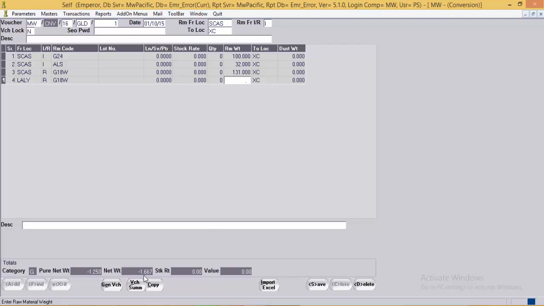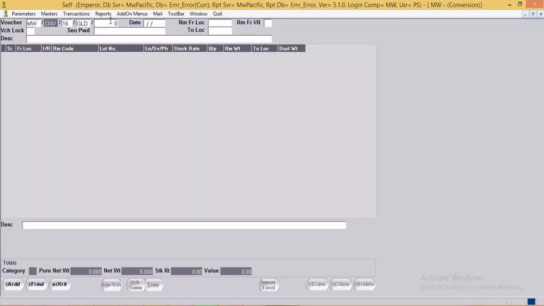System will help us with the data over here in the net weight, which we can enter over here. Now as the net weight becomes 0 over here, system will allow us to save the record, or else if the net weight is not 0 over here, system will not allow us to save the voucher. The data has been saved.